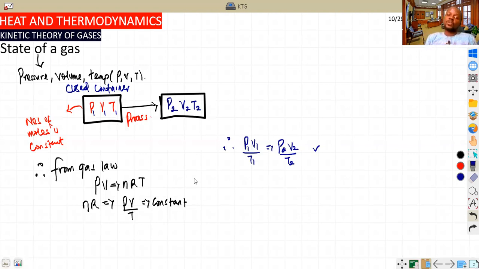A lot of processes can come, Boyle's law, Charles' law, and Gay-Lussac's law. All these are actually subsets of PV over T being constant, which arise when pressure is constant, when volume is constant, or when temperature is constant. We have P1 V1 equals P2 V2. We can have V1 over T1 equals V2 over T2. All of these are subsets of this particular change of state of a gas, in terms of pressure, volume, and temperature. I hope students understand that. We move to the next part of the slide.